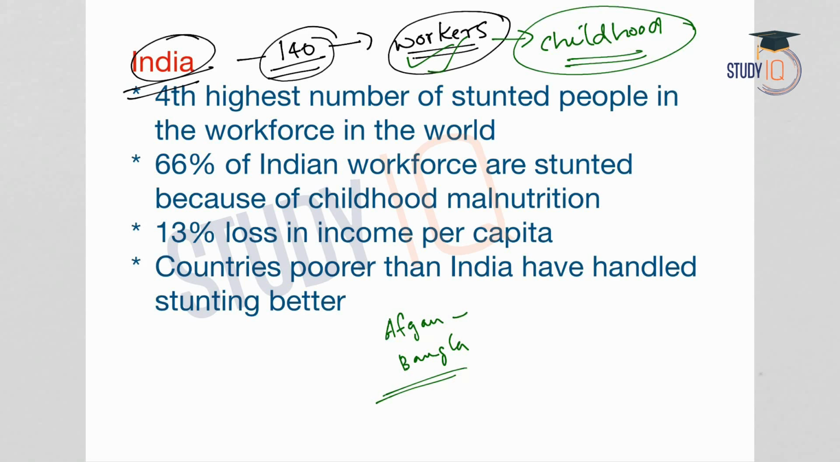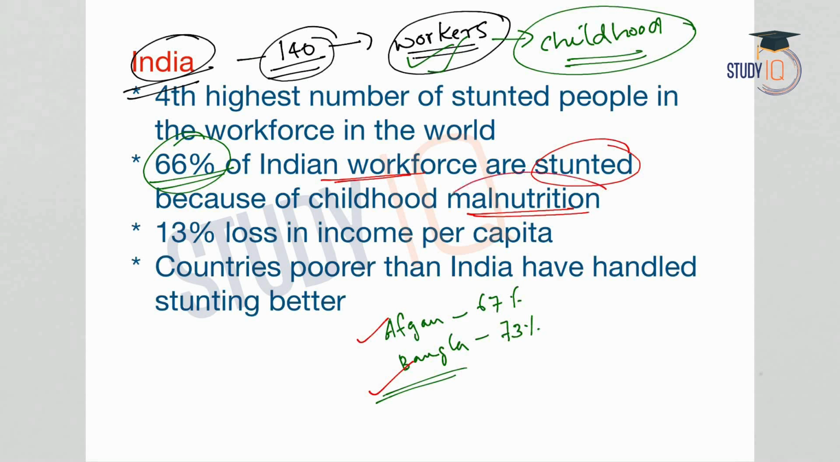In Afghanistan it is 67% and in Bangladesh it is 73%, and in case of India it is 66%, which means 66% of the Indian workforce are stunted. The workers are stunted in their childhood. So we can say that India has the third highest number of stunted people in the workforce in the world after Bangladesh and Afghanistan. And this 66% of the Indian workers who are stunted in the childhood is mainly due to the malnutrition in the childhood. So childhood malnutrition is the prime cause for the stunting.